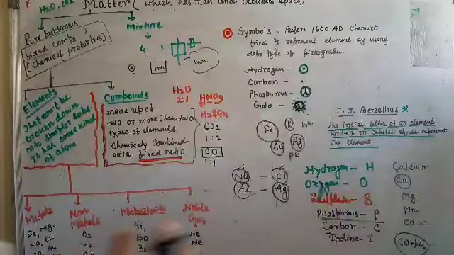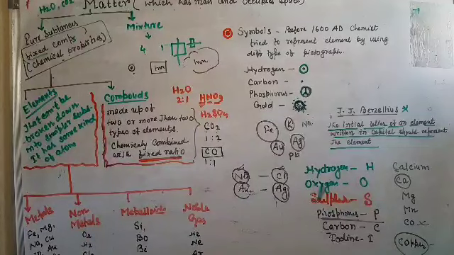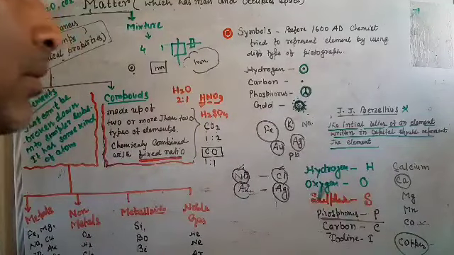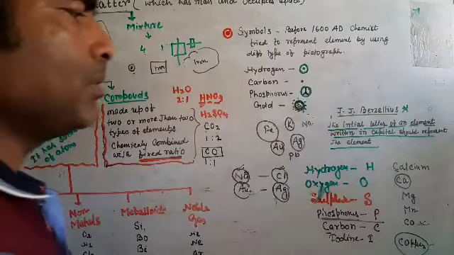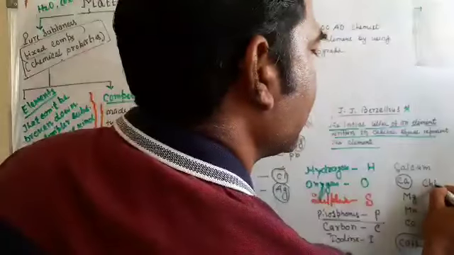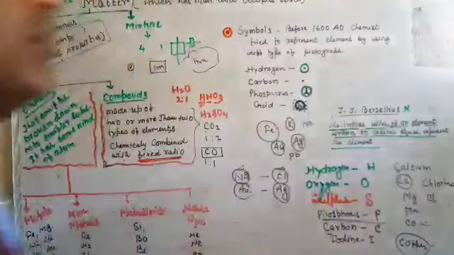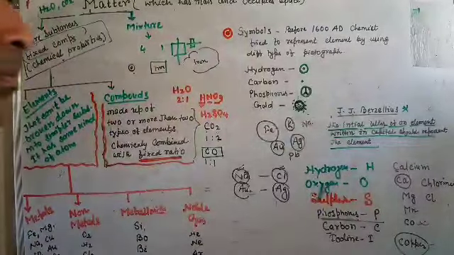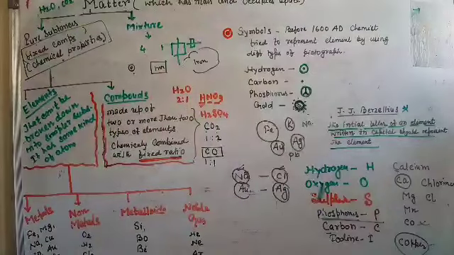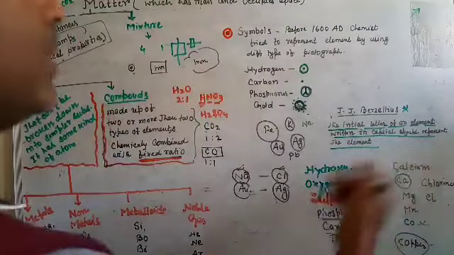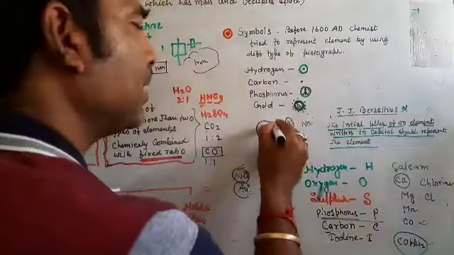So like this, symbols are given to the elements. First, the first letter in capital; if some similarity comes, then the second or third letter is used, like chlorine, C-H-L-O-R-I-N-E, so we take C and small l. Again, if some similarity comes, then the elements use their Latin name.